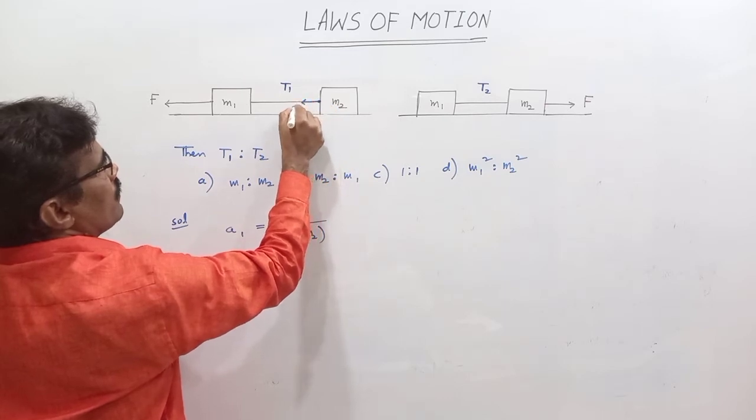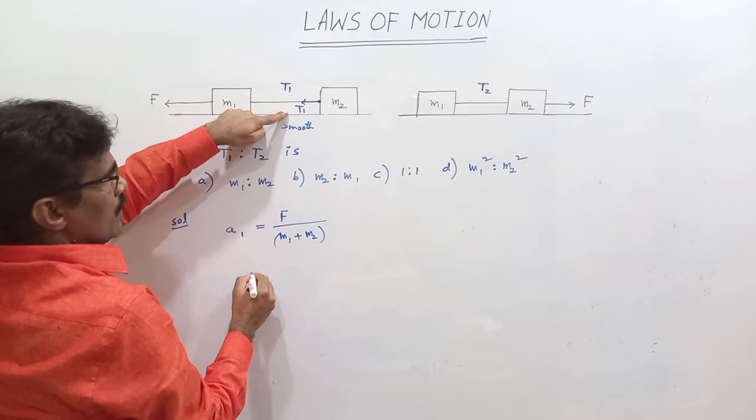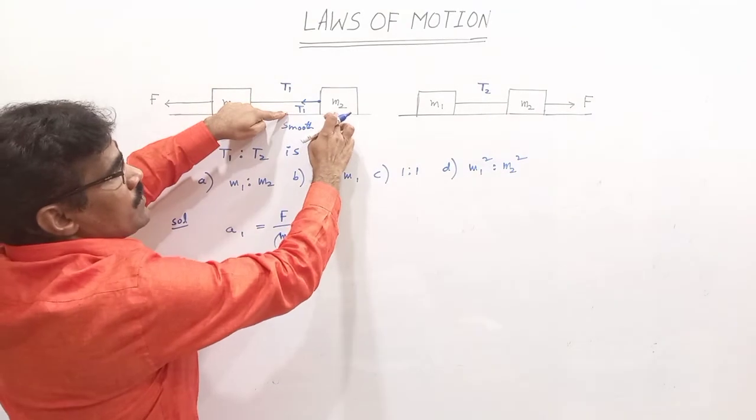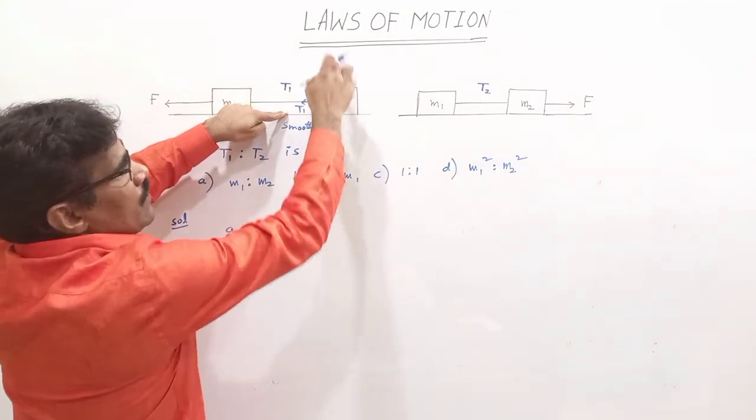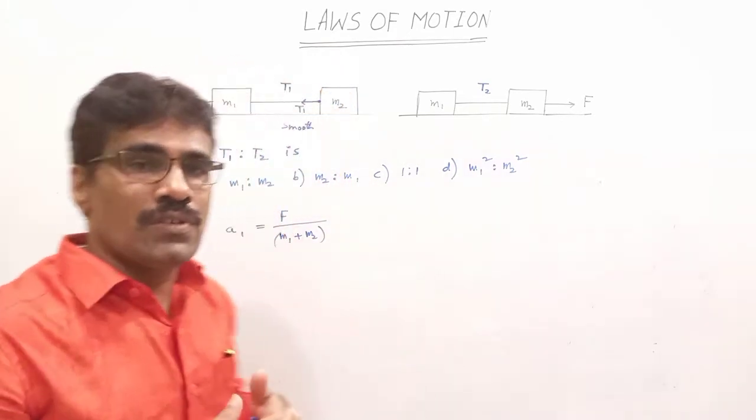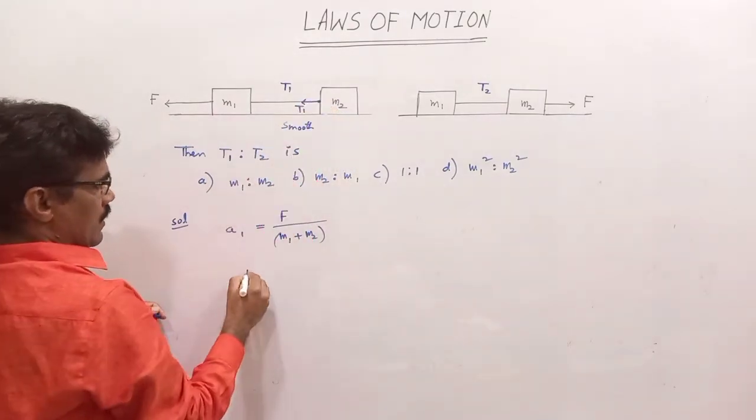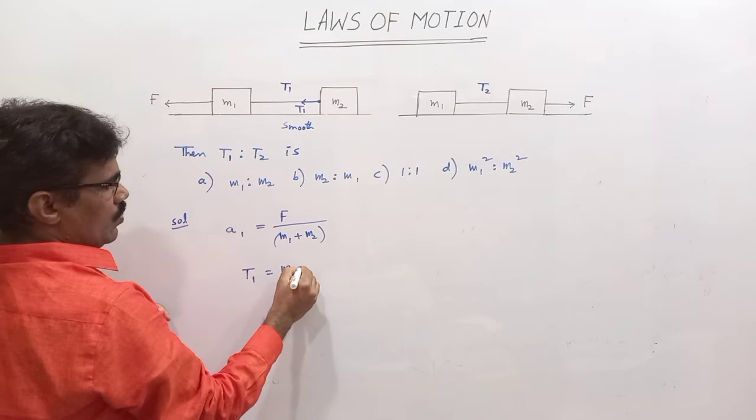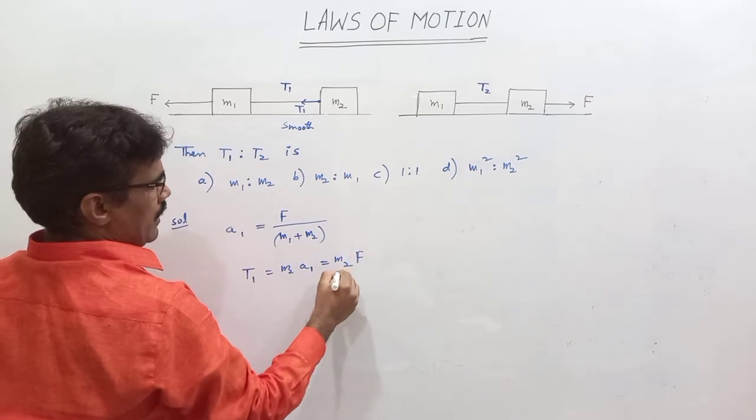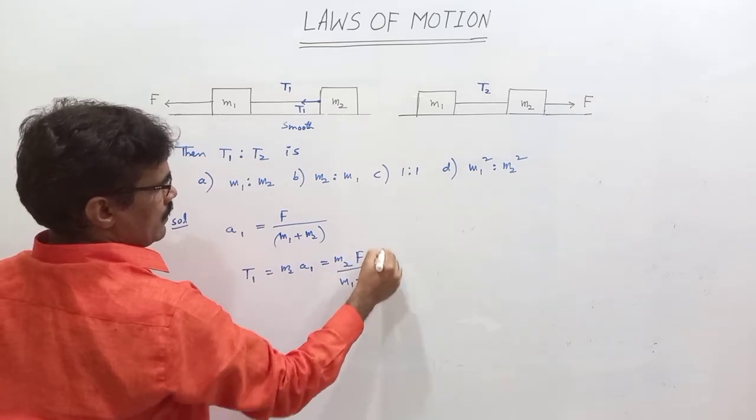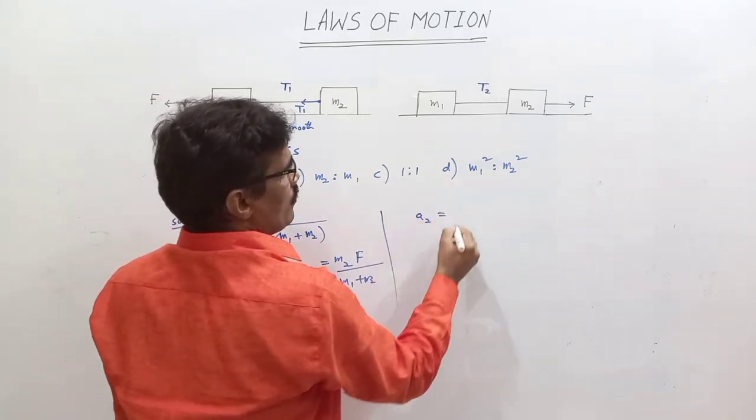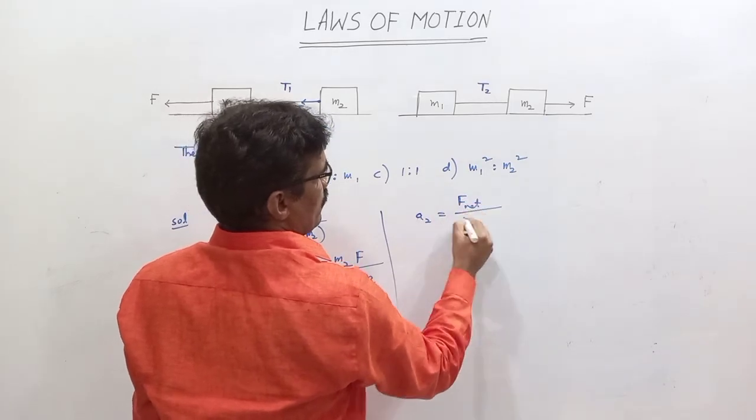Tension this side. Free body diagram for M2: M2g is in the downward direction, and the normal reaction on M2 is up, so these two cancel each other. M2g and N balance each other. Net force acting on M2 is T1. So T1 is equal to M2 A1, which is equal to M2 F by M1 plus M2, the tension of the string in the first case.